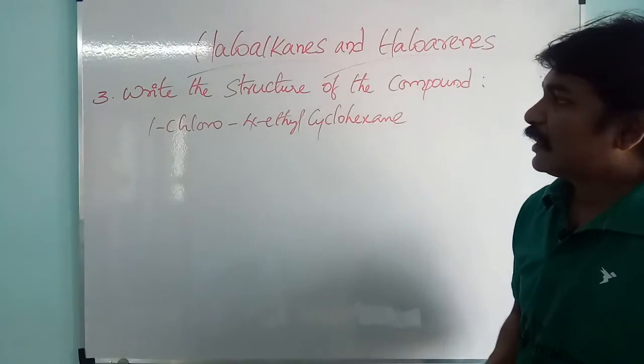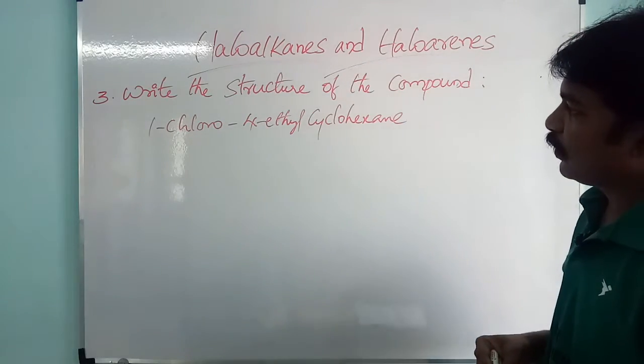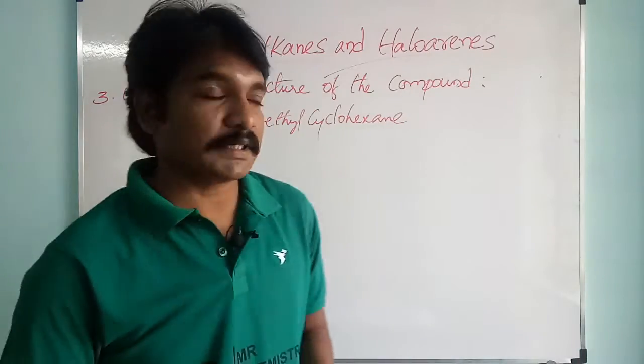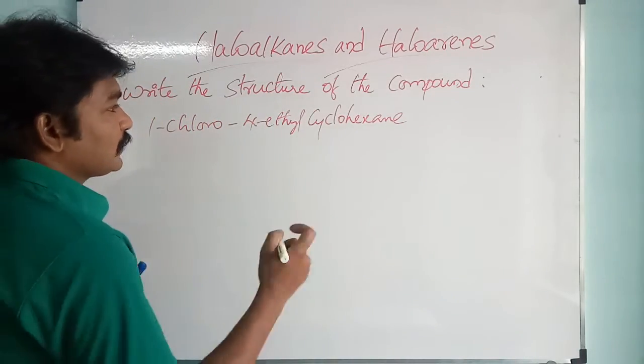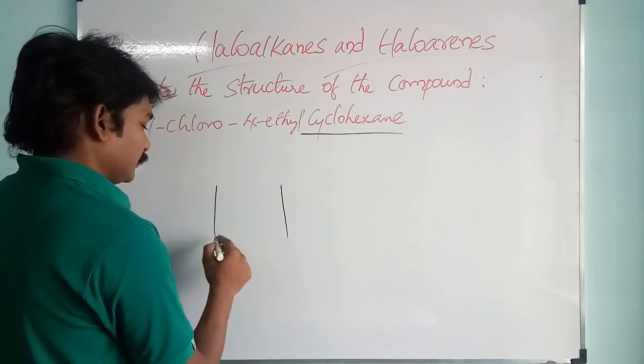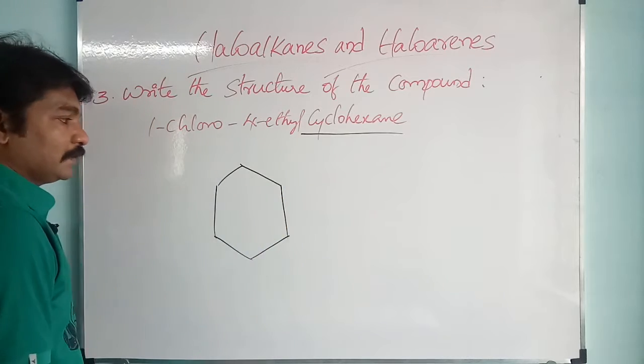In the third question, they are asking to write the structure of the compound. They have given one compound, 1-chloro-4-ethylcyclohexane. First we will write the structure of cyclohexane.